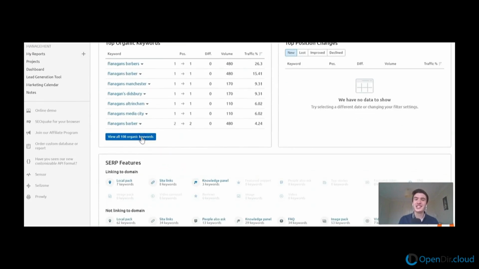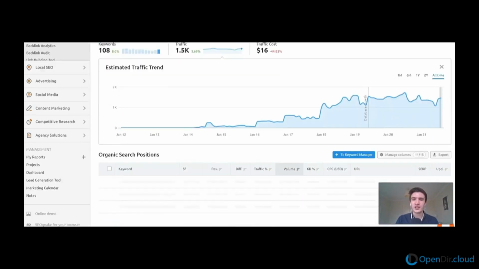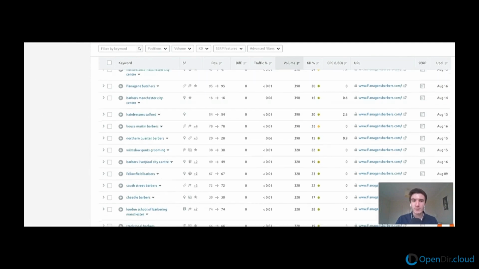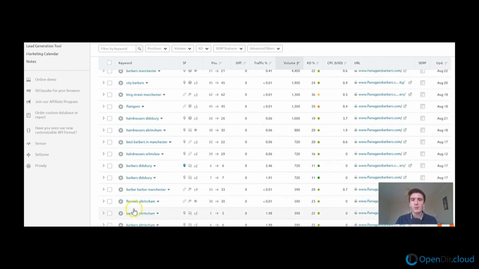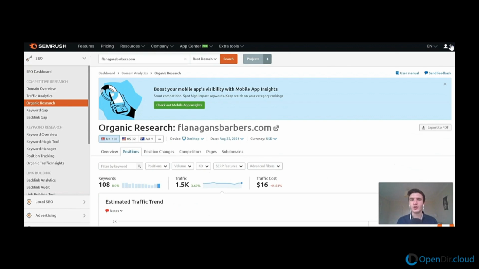And if we look at these keywords in a bit more detail, this is why it can be important to do a deeper dive. What we'll see is that a lot of these keywords are just branded keywords. Flanagan's Barbers, Flanagan's Barber, ranking for those, which you'd expect being branded keywords. But it does have a nice combination of different keywords relating to barbers. So Barbers Disbury, Barbers Altrincham, etc. So all in all, you'd want to look in a bit more detail at these keywords, but I would say this website would be good to get a link from as well.